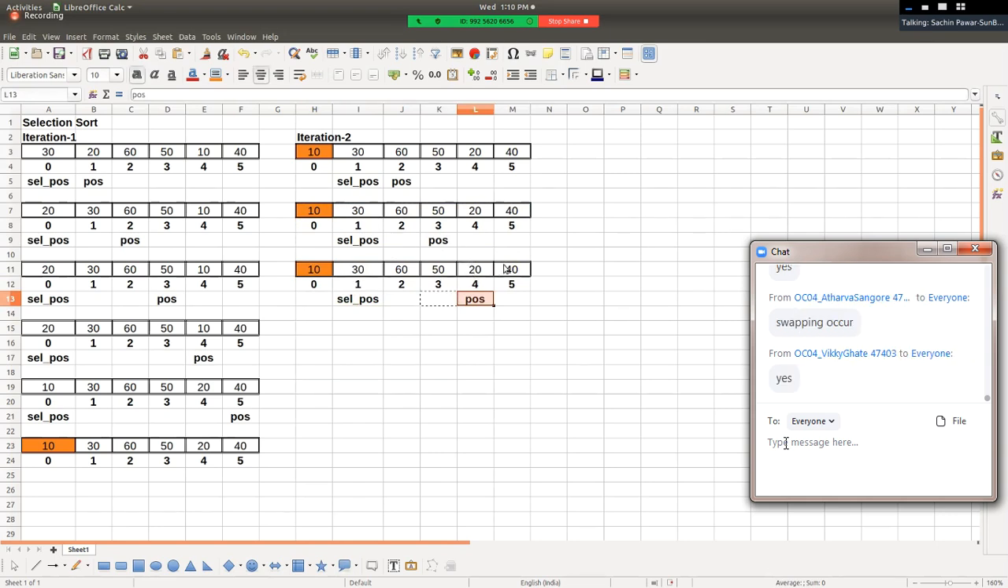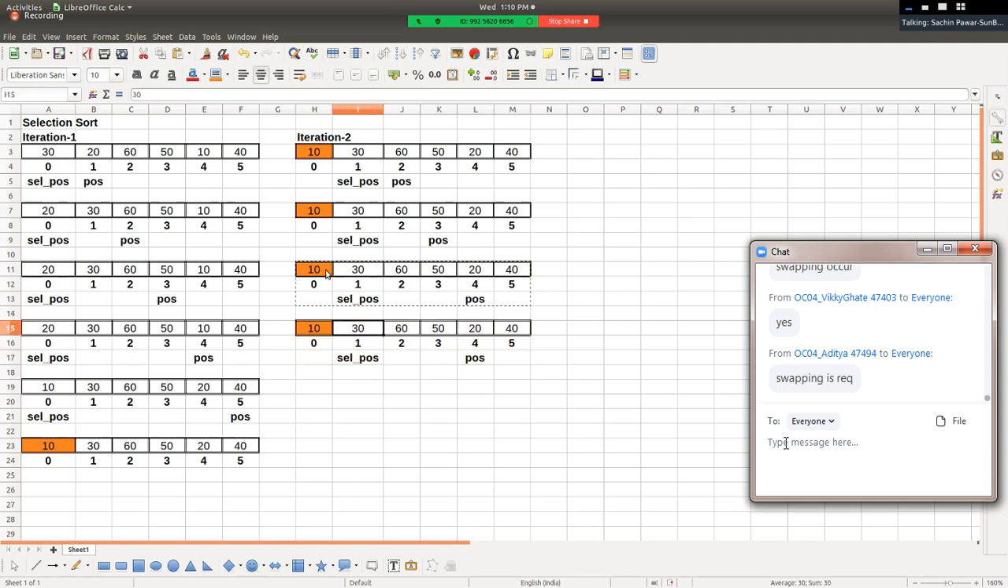Yes. Is swapping required? Yes, swapping is required because element which is at selected position is greater than element at another position, and hence यहाँ पे दोनों का क्या होगा? दोनों का यहाँ पे swapping होगा, and hence 30 and 20 get swapped with each other. Then we can say position plus plus.